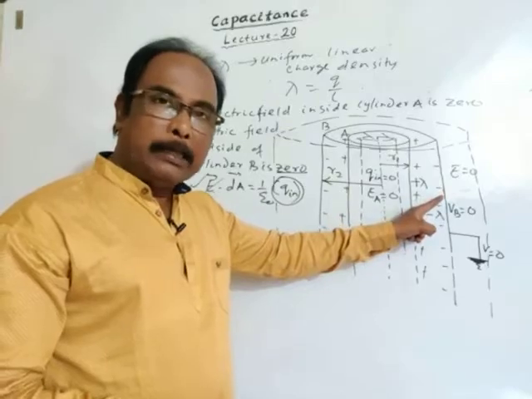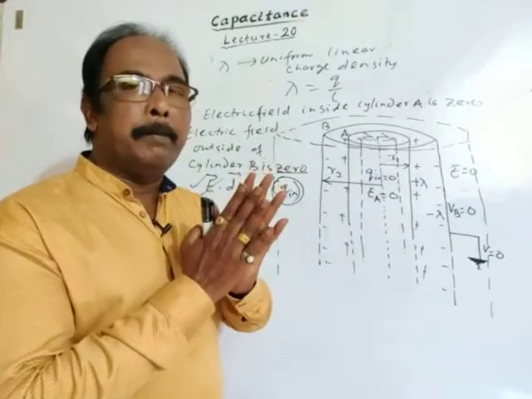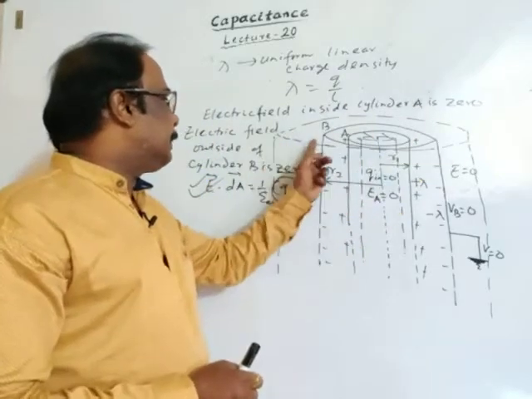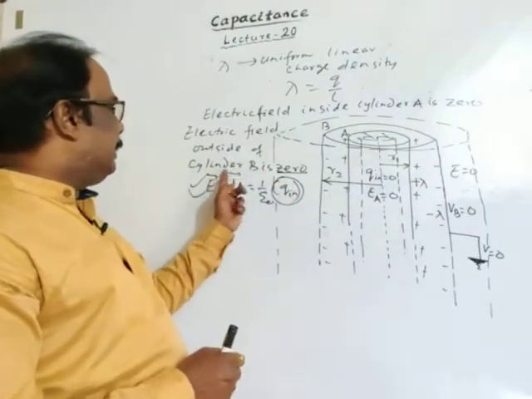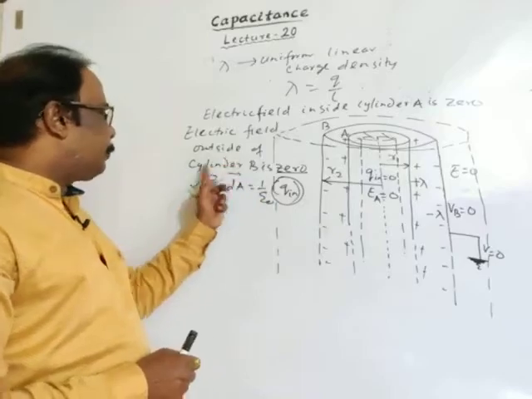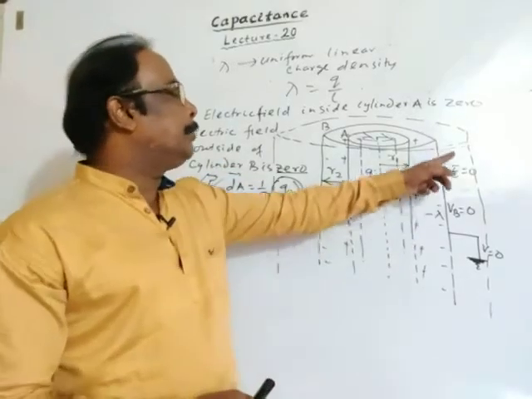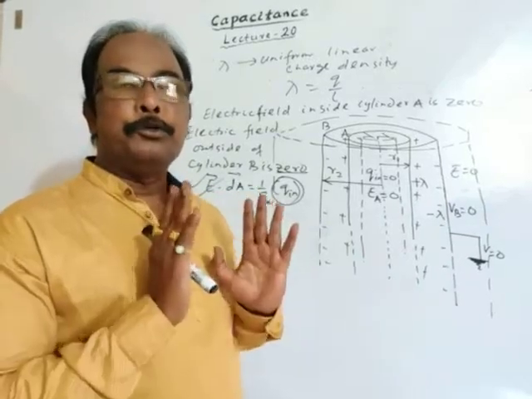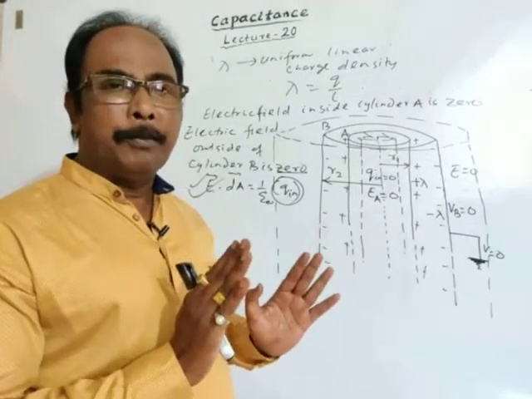So this is minus lambda. So the sum of plus lambda and minus lambda is zero. So if you imagine another Gaussian surface outside cylinder B, then there is no charge outside cylinder B. So electric field is zero. Keep it first in your mind.